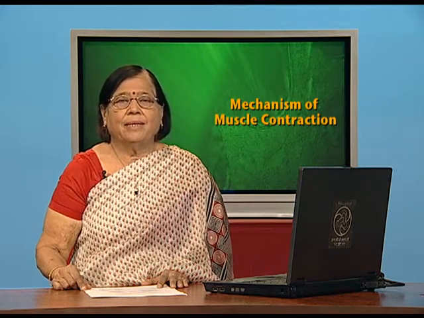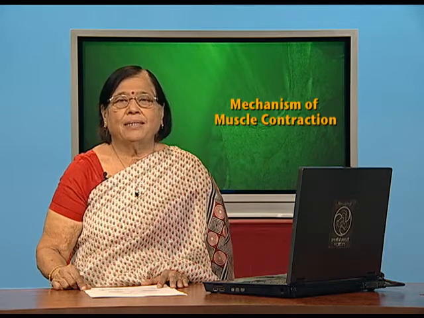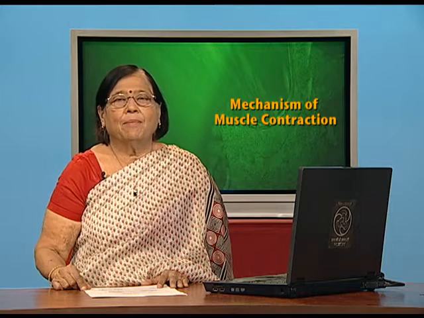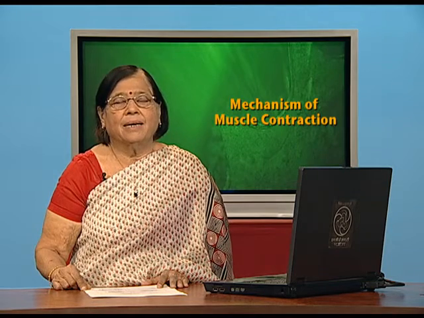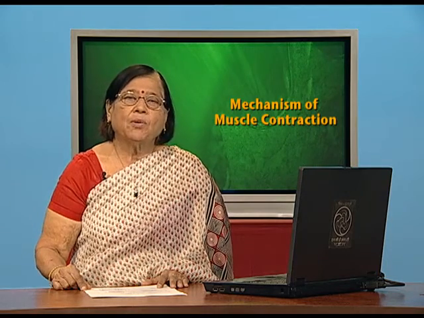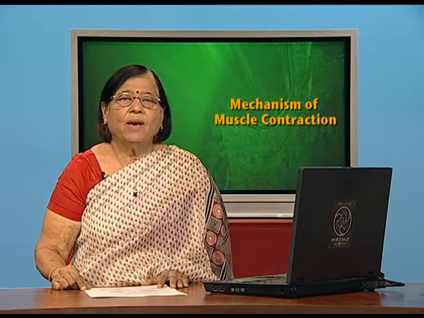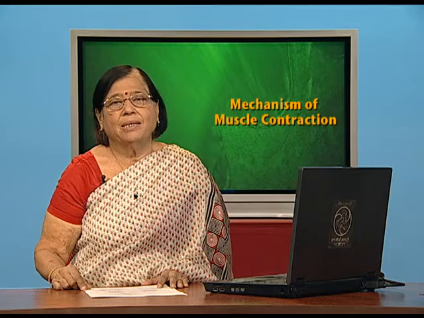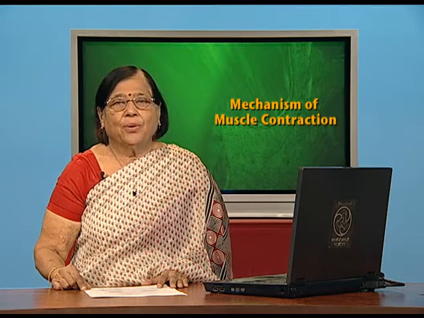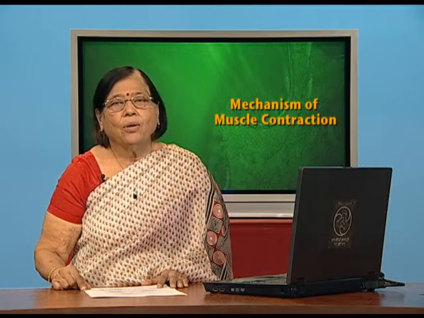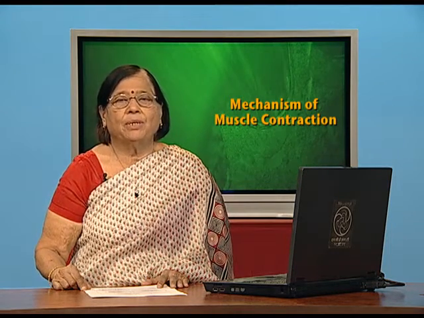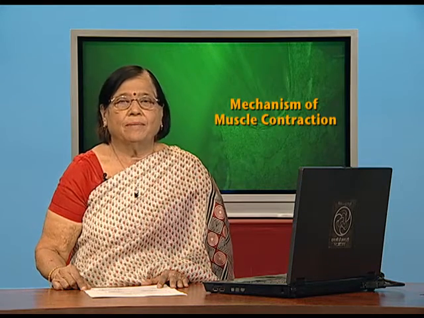Now, after knowing this, we will try to understand the mechanism of muscle contraction. The muscle is going to contract under the action of motor neuron. So, what is the motor neuron doing when it is carrying a stimulus to the muscle cell? When this motor neuron ends onto the muscle cell, it will release a neurotransmitter called acetylcholine.